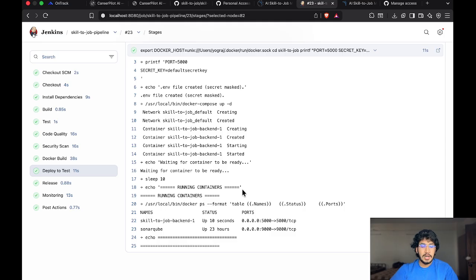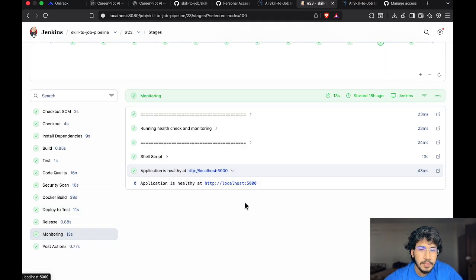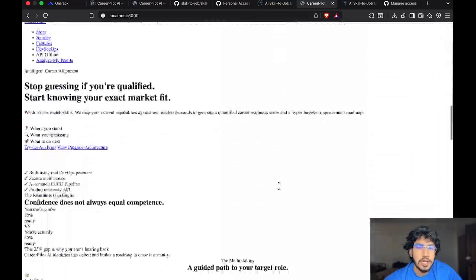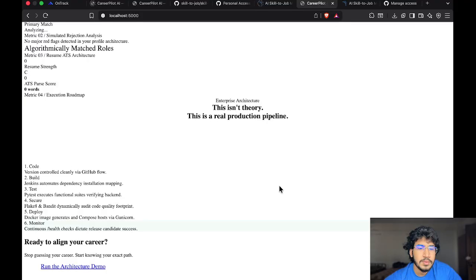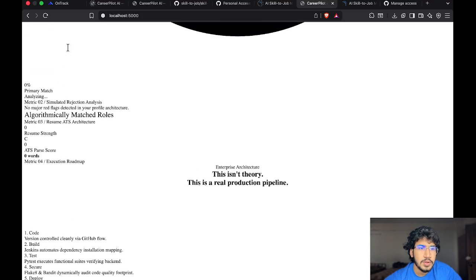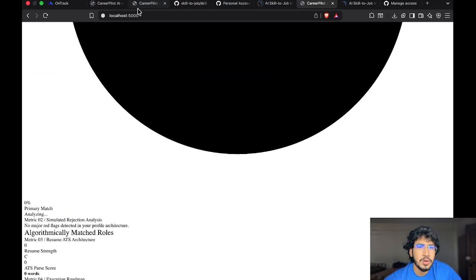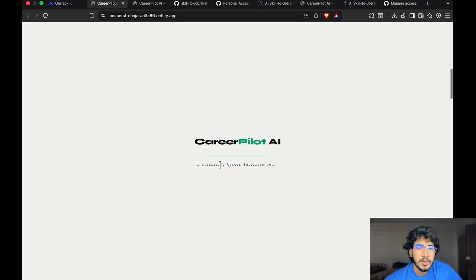So now let's go to the monitoring stage. I will show you each and everything in my monitoring stage. This is port number 5000, which shows everything about our project. So this is the monitoring stage, and I will show you the output I got.